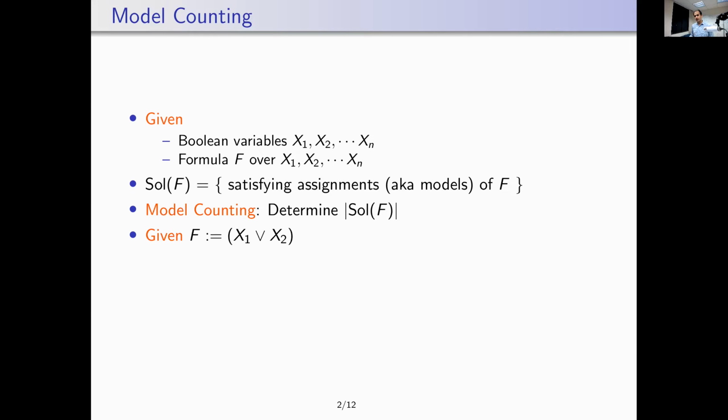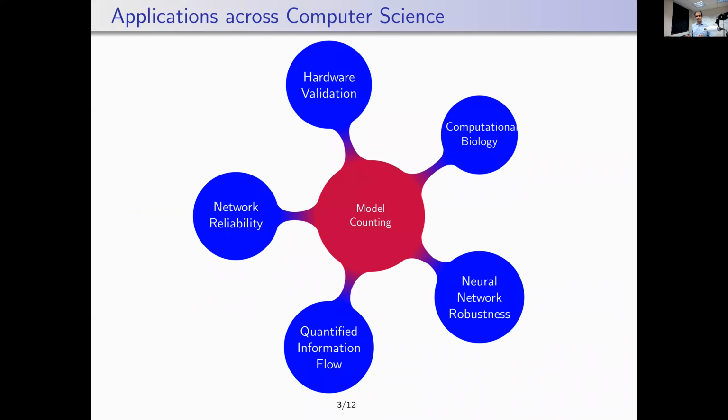Let me give an example to make sure we are on the same page. So here's a formula on two variables, and the formula is x1 or x2. What is the set of models of this formula? Well, all the assignments to x1 and x2 except 0, 0. So the problem of model counting is to estimate the cardinality of Sol of f, which in this case is the number 3. Why would we be interested in the problem of model counting? Well, it turns out it's a fundamental problem with a wide variety of applications in different domains, ranging from reliability of networks to quantified information flow and so on.